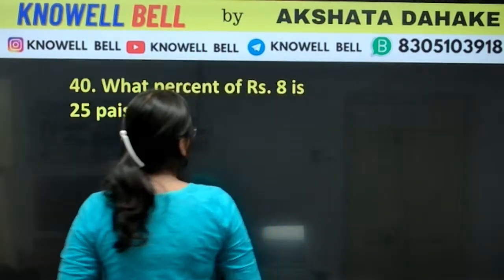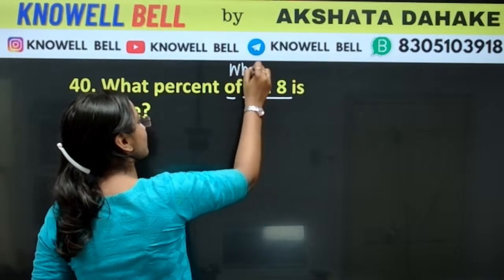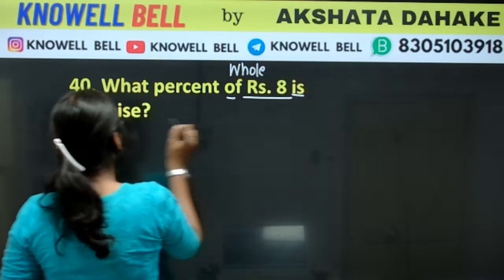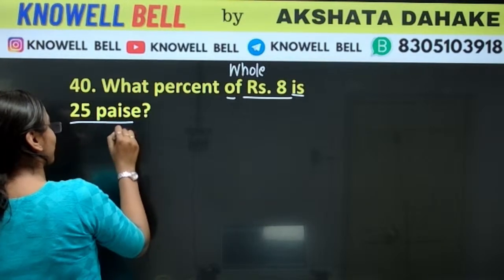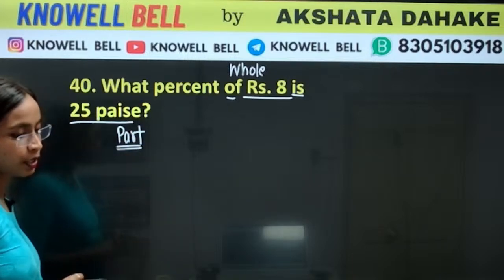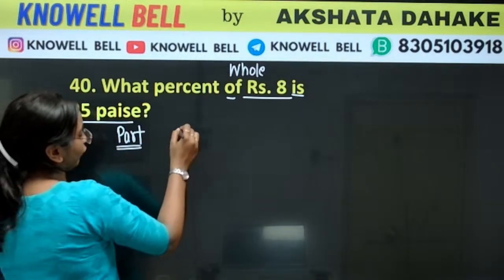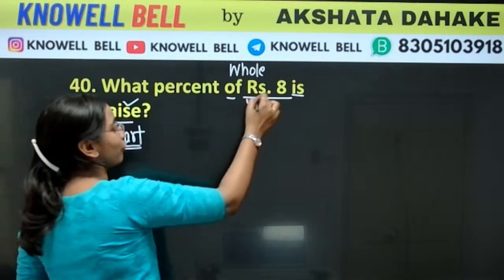Correct, Vipin. Rupees 8 "of" is given. That means this is whole. "Is 25 paise", is 25 given? What does this imply? This implies this is part. Okay, so let us create the fraction. Before creating the fraction, what is the unit here? Paise.